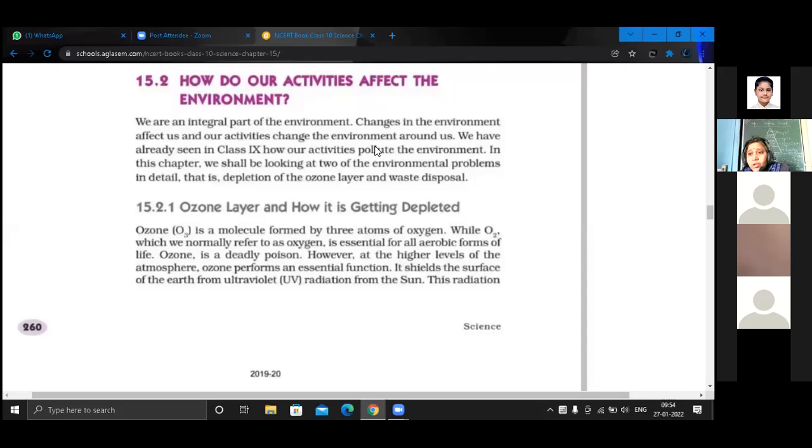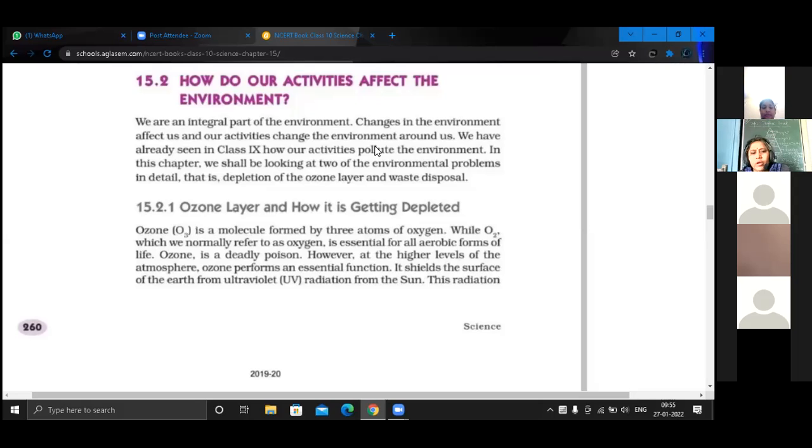If the question comes, draw the diagram that energy flow is unidirectional, then you can make only the diagram. But if the question comes, explain with the help of diagram, then you have to explain with diagram. That means you have to explain also in 4-5 lines and you have to draw the diagram also. Understand the language. Draw means draw. Explain means you have to explain and you have to draw the diagram also. Clear? Okay, ma'am.